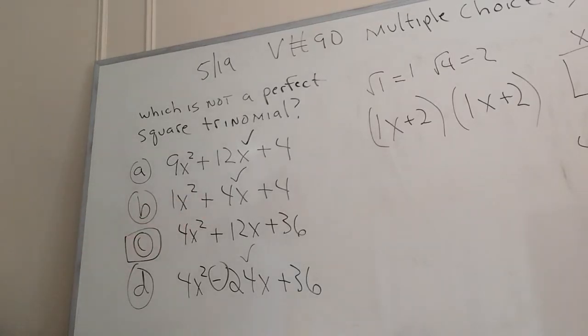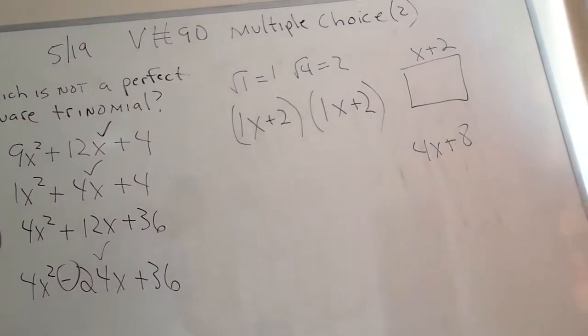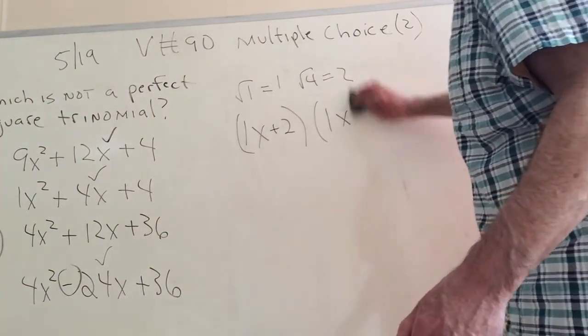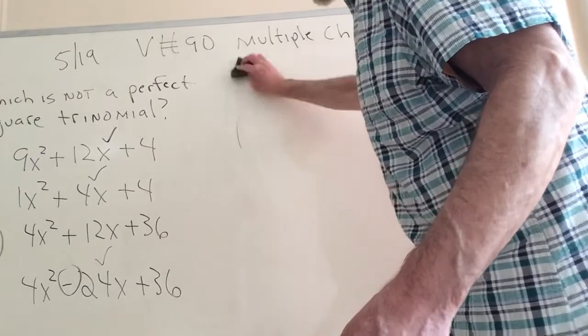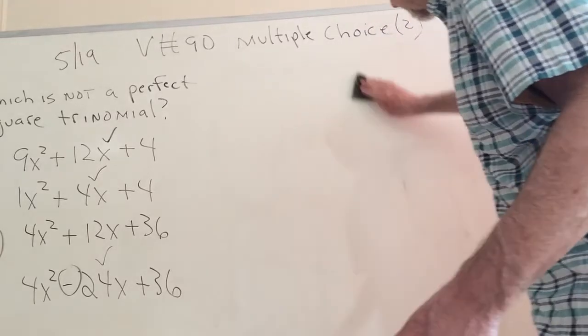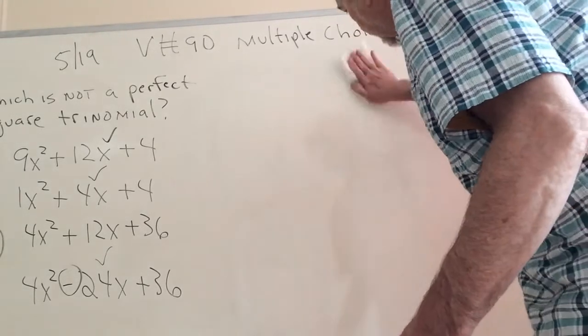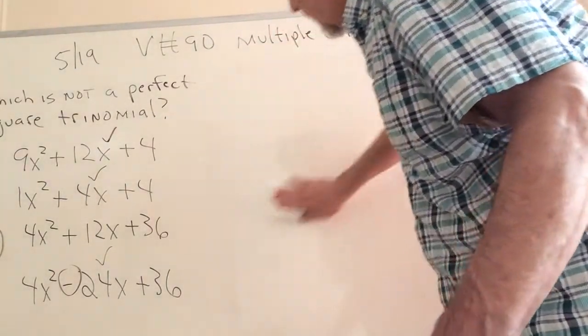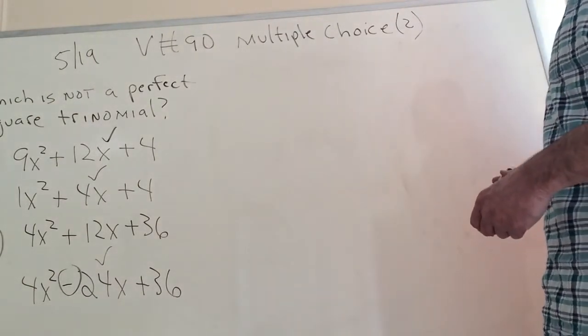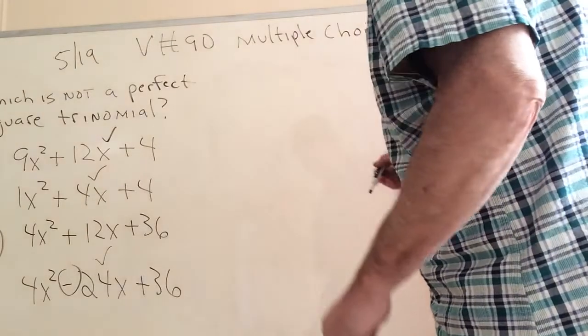I'm ignoring C. I can't do anything with C because it's not a perfect square trinomial. So I move everything over a little, and I erase this part up here. And now, whoops, a little dirty here. Have to work on that. Okay.